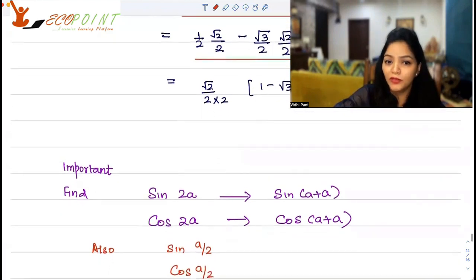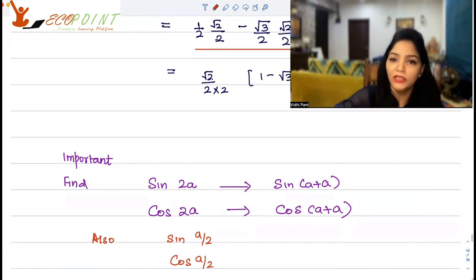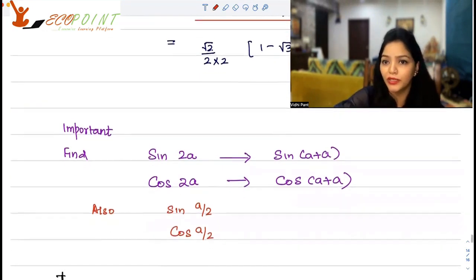What is important for you, and I'm giving you this as homework, I'm sure you must be working at your end. And as I said yesterday, please do at least a couple of questions around these concepts, because these are the basic concepts around which you could be asked questions. Using these identities, try to find out sine 2 theta, cos 2 theta, sine theta by 2, cos theta by 2. Please try to find out. These are also important identities.